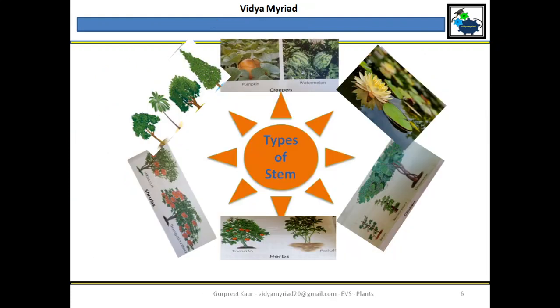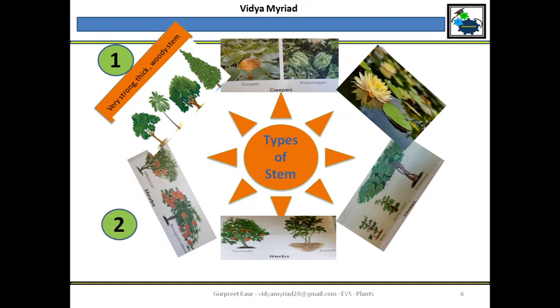Next, you see there are various types of stem based on the types of plants. Let me talk about the first one. What is this? These are tall trees. In the trees, what type of stem will you see? You can very well know they are very strong, thick and woody. So the stems of trees are considered very strong, thick and woody.